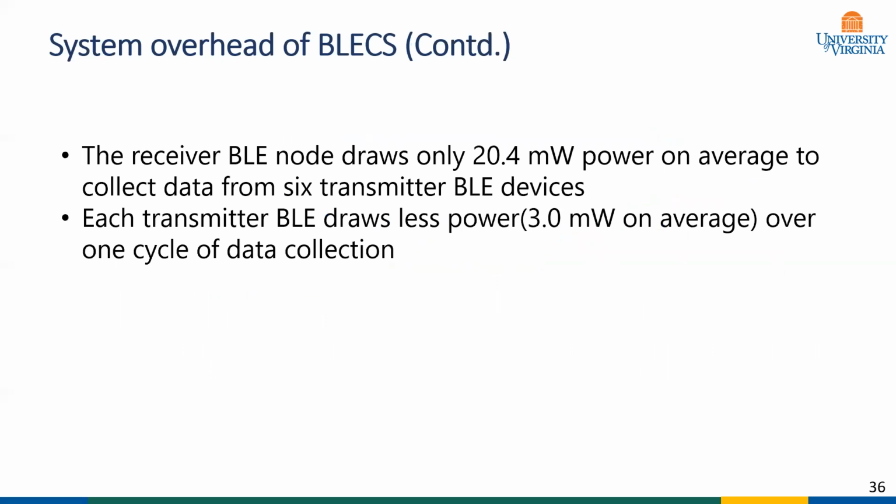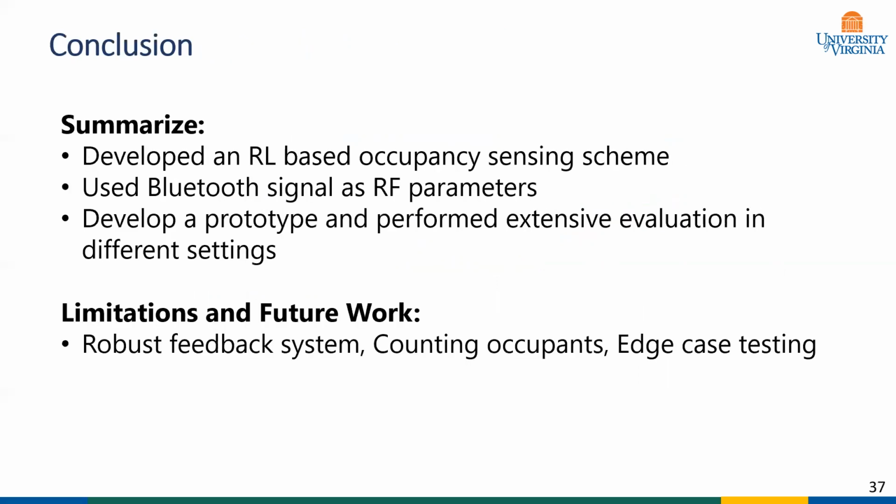We also monitored the power requirements. The receiver BLE node draws only 20.4 milliwatts of power on average to collect data from all the transmitters. Each transmitter BLE draws less power, like 3 milliwatts on average, over one cycle of data collection.